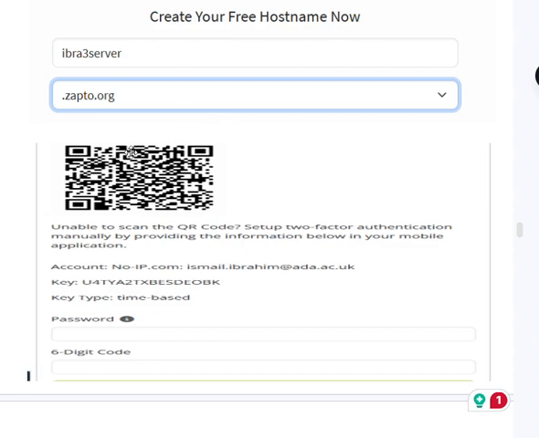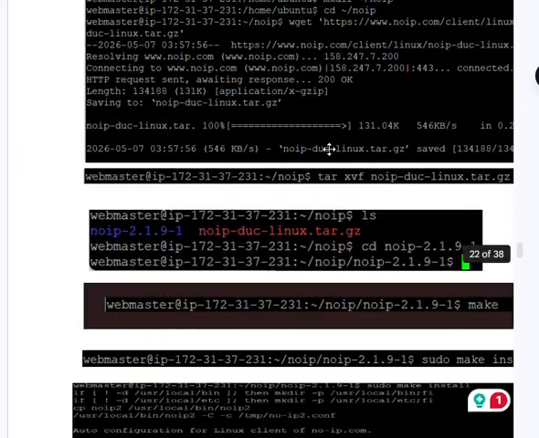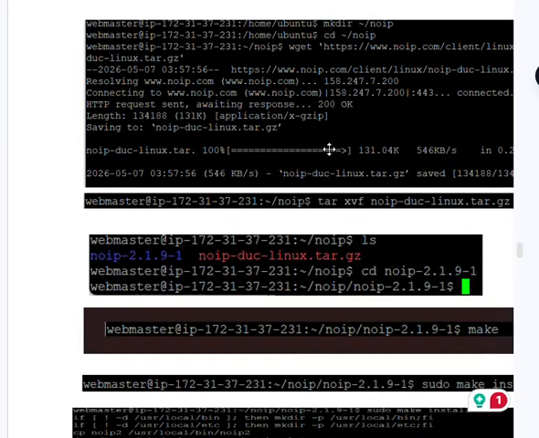I'm installing the No-IP update client from source. This requires the command make. After compiling with make and installing with sudo make install, I configure it with my No-IP credentials.